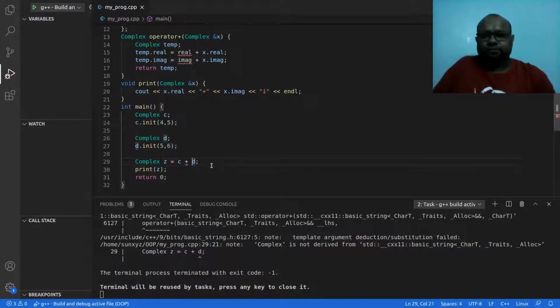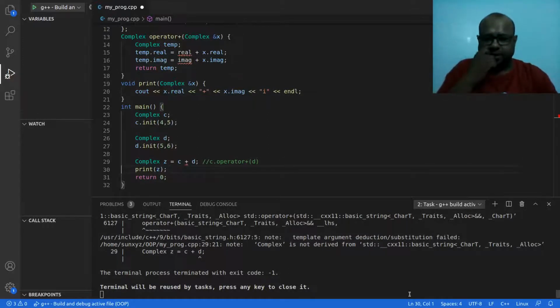Previously, when I wrote C plus D, it was essentially C dot operator plus, I had this method operator plus in C, and D was passed to that method, right? This is what was happening.